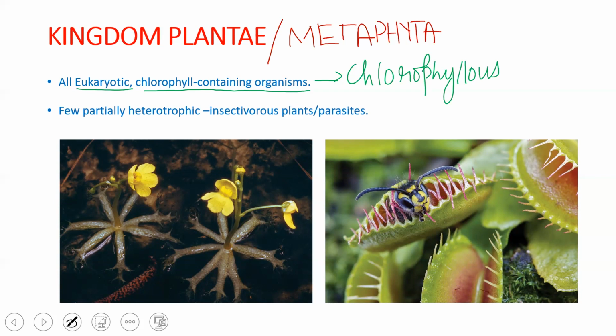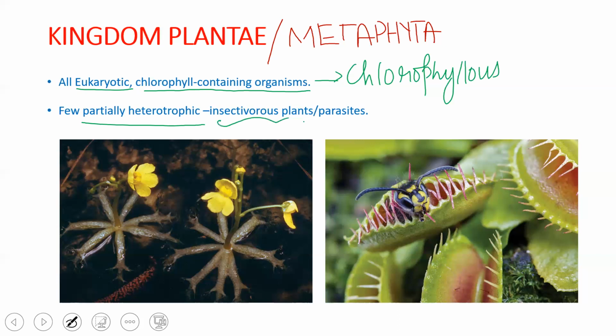We can say that they are not going to prepare their own food. They are partially heterotrophic, even though the body structure is greenish in color, because in a few areas they have the chlorophyll pigment, the green body, but in some areas they are partially heterotrophic. That is, they depend on other organisms for food.